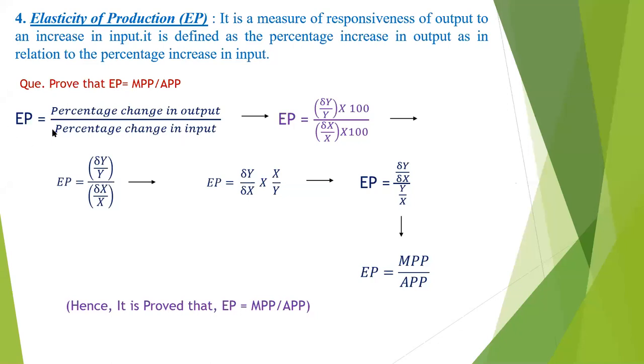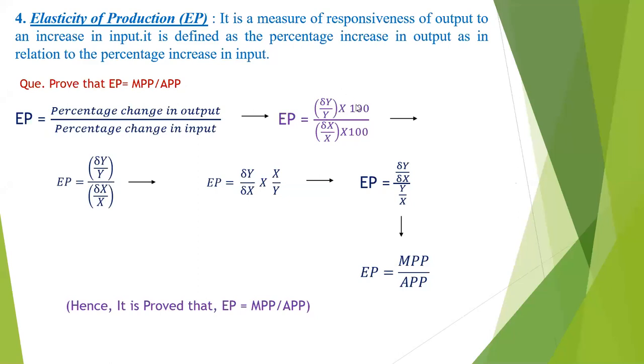So what is the formula of elasticity of the production? The elasticity of the production is the percentage change in the output divided by the percentage change in the inputs. Symbolically, the percentage change in the output is change in y divided by y into 100, whole divided by change in x divided by x into 100, which is the percentage change in inputs.